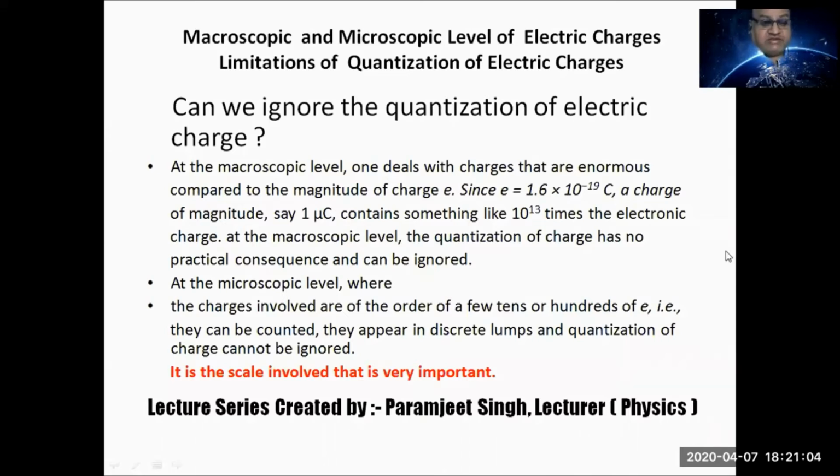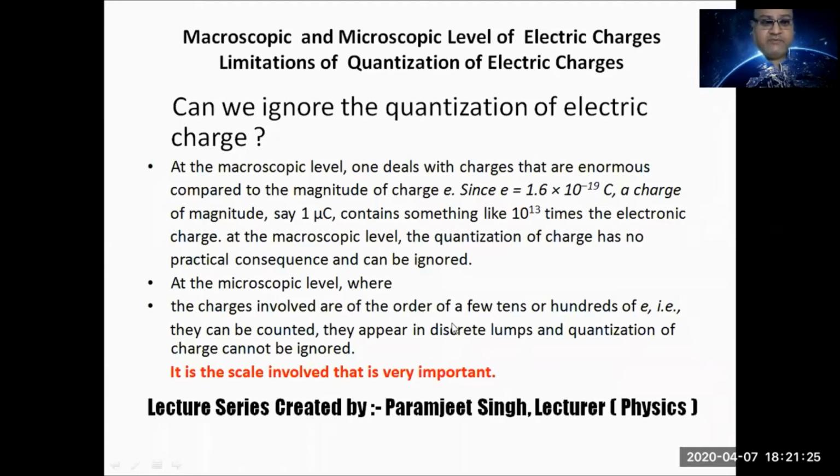See in the last paragraph, the charges involved are of the order of a few tens or thousands. Suppose 1,000 electrons are there, 10,000 are there, a few tens, 10, 20, 30 electrons. This is microscopic level.